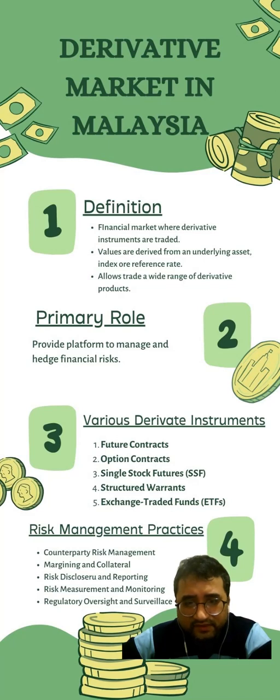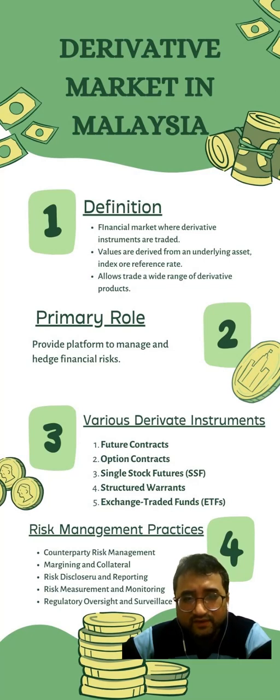Option contract. An option contract gives the holder the right but not the obligation to buy or sell an underlying asset at a specified price within a predetermined time frame. Options traded in Malaysia include stock options, index options, and interest rate options. Single stock futures (SSF). SSFs are futures contracts that are based on individual stocks rather than indices. SSFs allow investors to take a position on the future price movement of a specific stock.